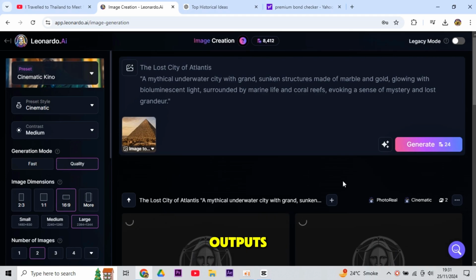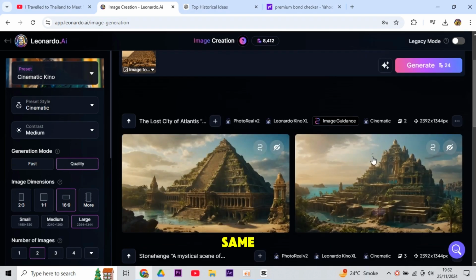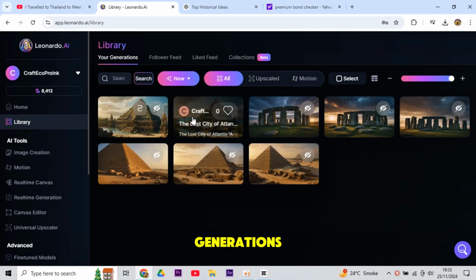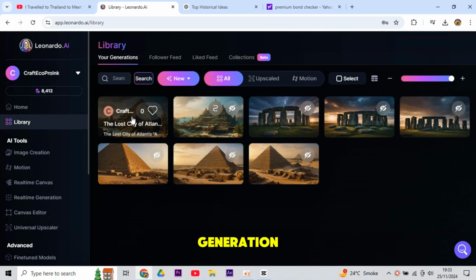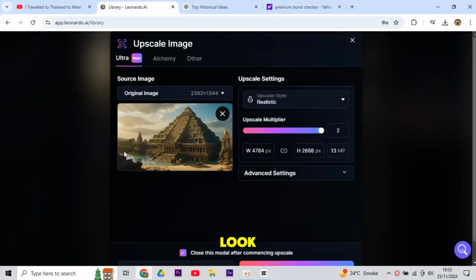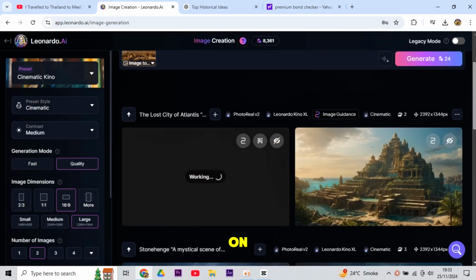So, all outputs are looking similar. Now it's time to use the same shapes, same colors, and so on. Now, go to your personal feed and look at these generations. I am going to choose this generation. Well, you can do more things to make this image look amazing. So, click right here at the bottom on Upscale and simply click on it.